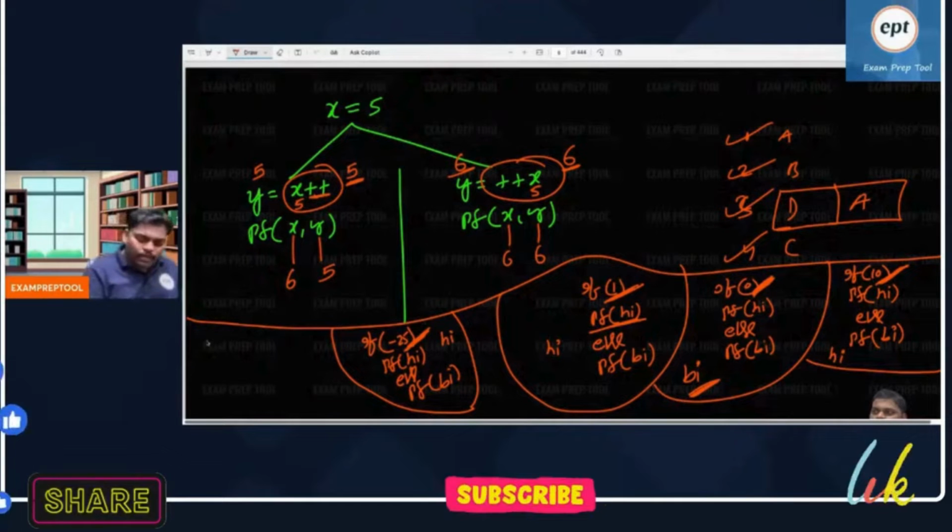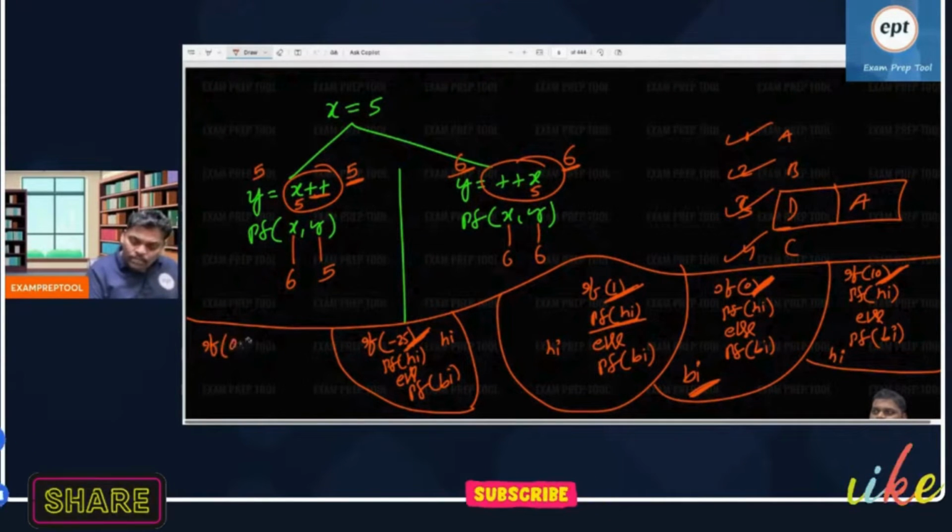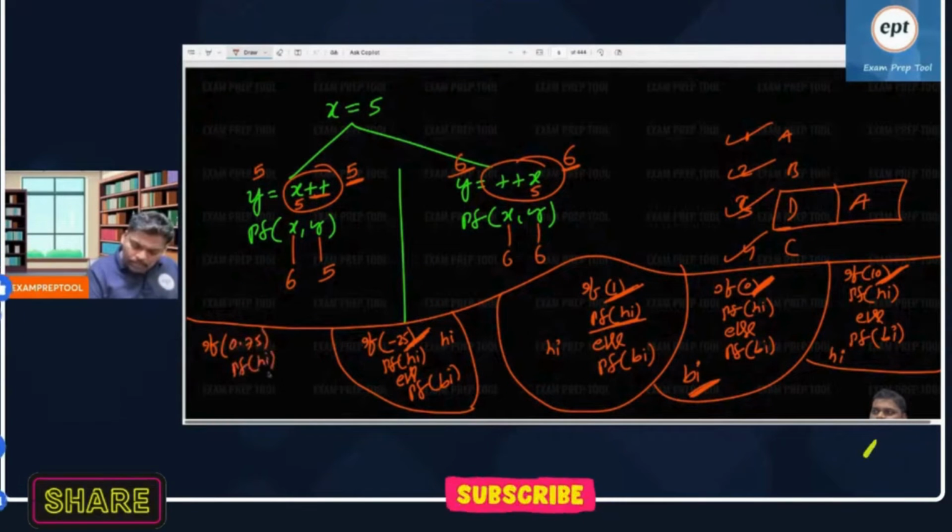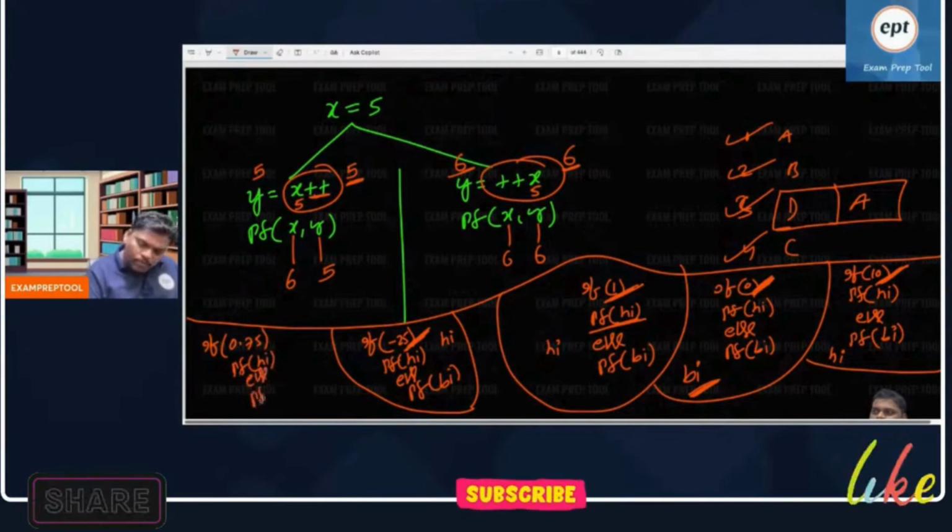Last one. Be careful, everyone. If 0.75, print high, else print bye. What is the answer?